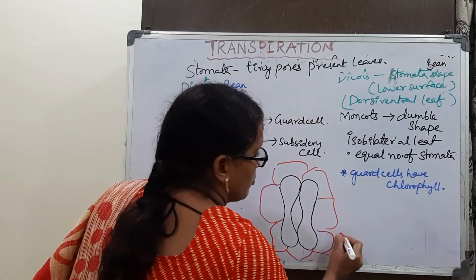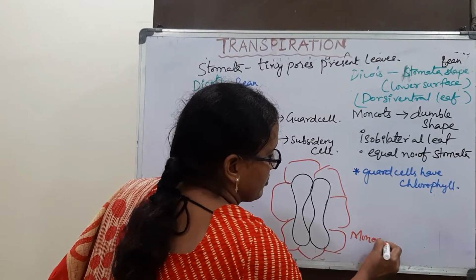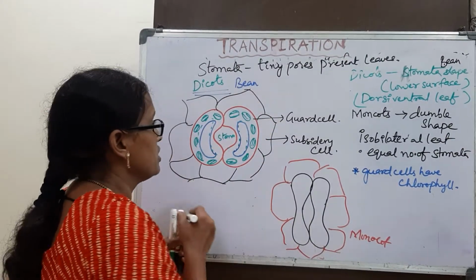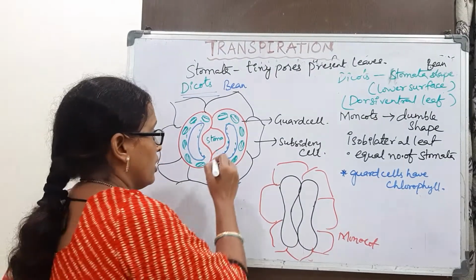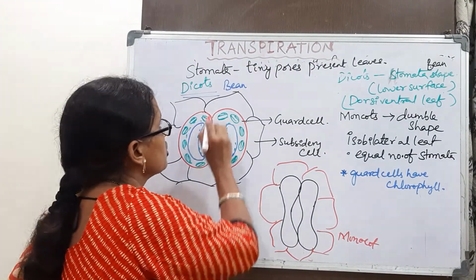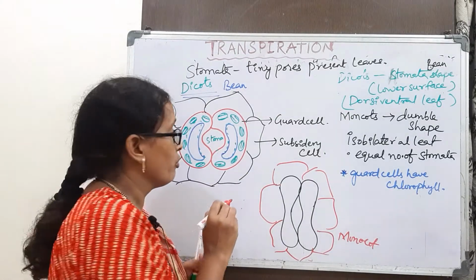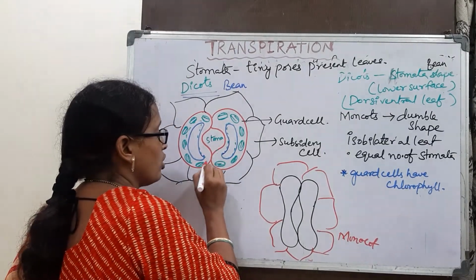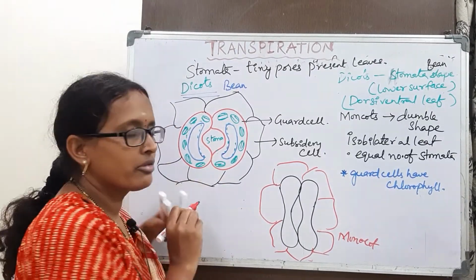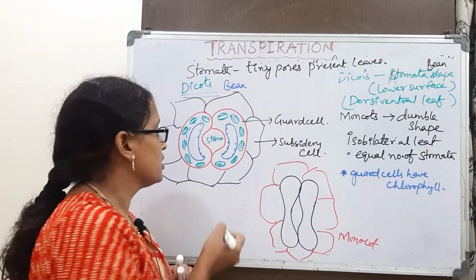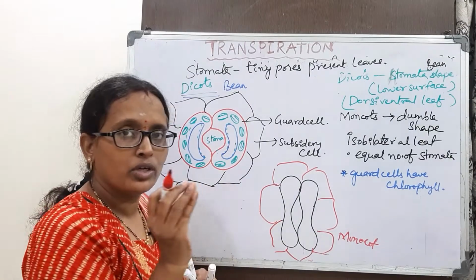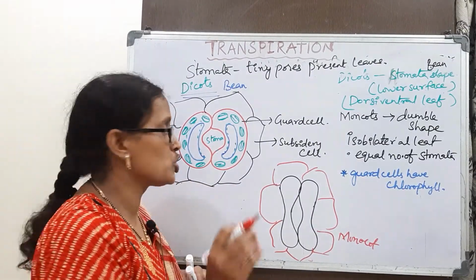Again coming to dicots, guard cells are bean shaped. When we talk about their structure, guard cells are very important in maintaining the turgidity of the cells, and they are very important in the opening and closing of stomata.